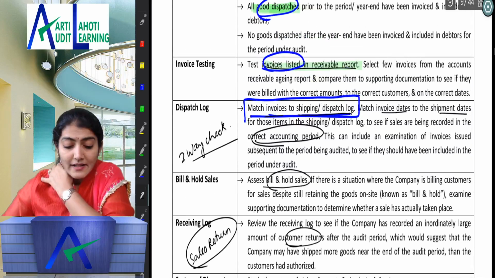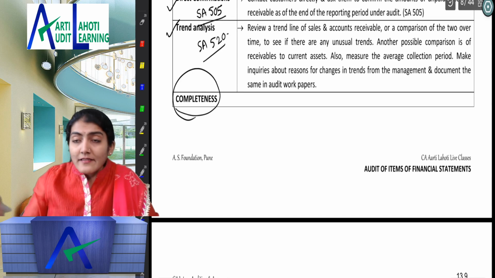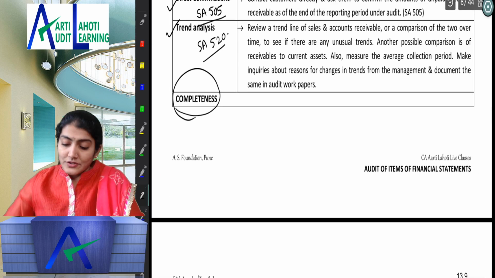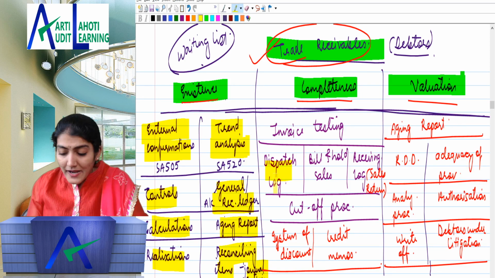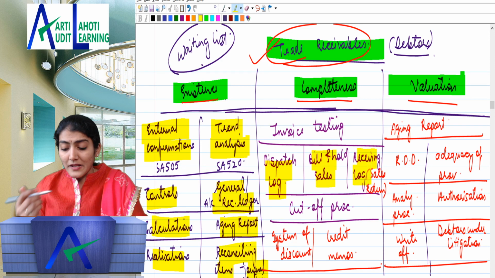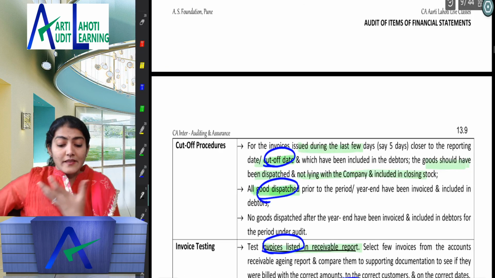So that is the heading regarding the completeness, whether all the debtors have been recorded or not, right? So how do you check for that? The invoice testing, right? Dispatch log, bill and hold sales, and the receiving log, that is the sales return. And then the cut-off procedure, system of discount, and the credit memos, right? Credit memos again for the sales return, right?